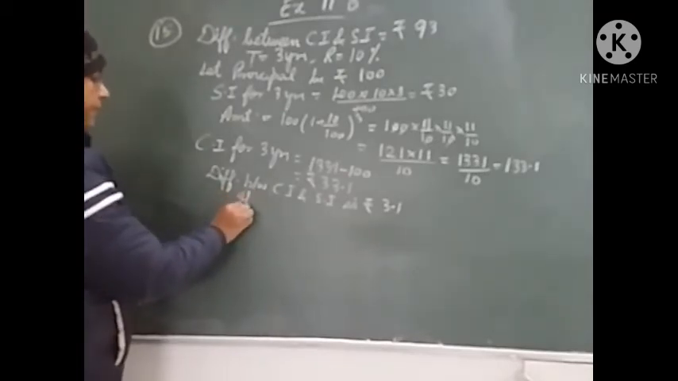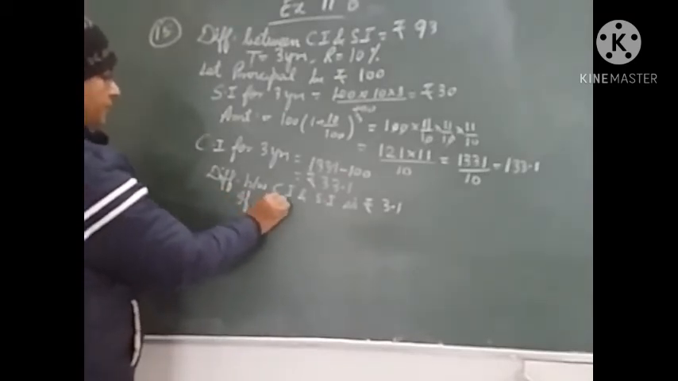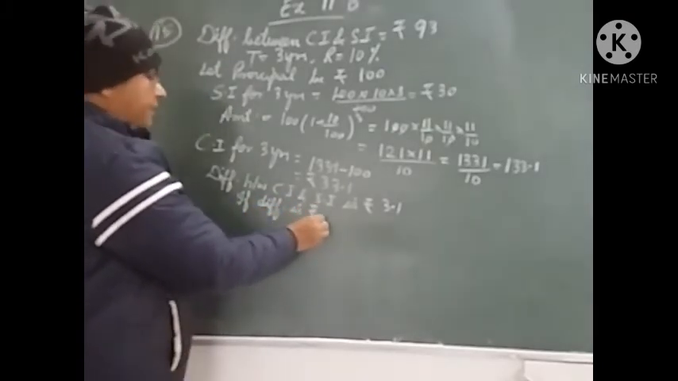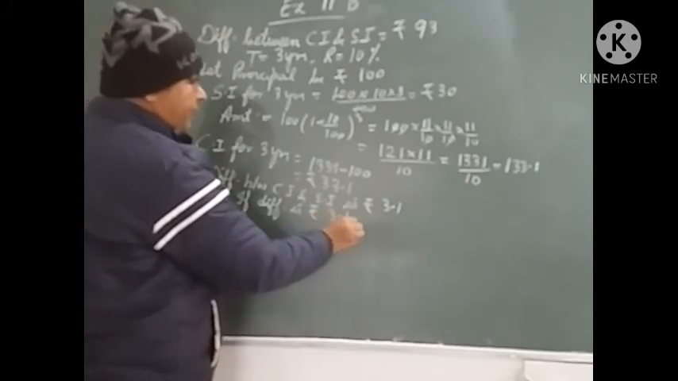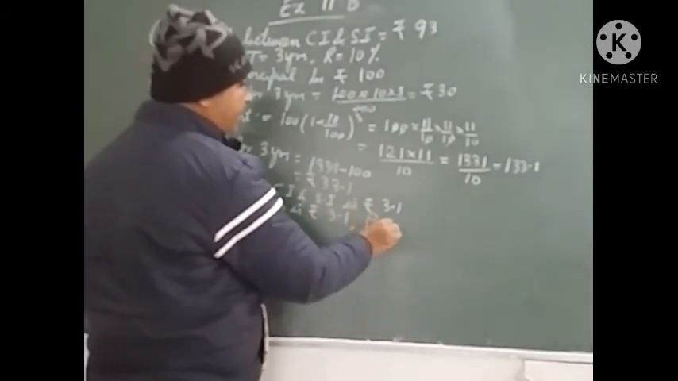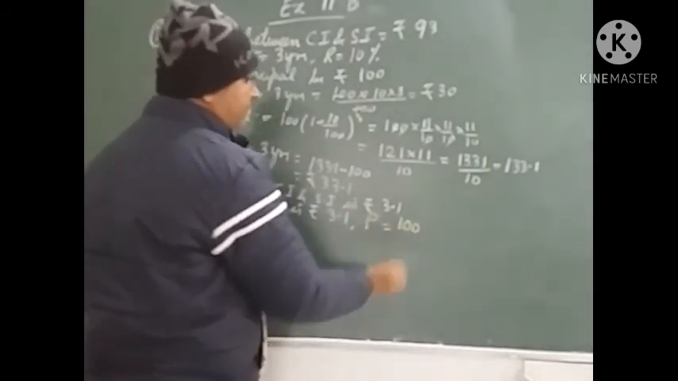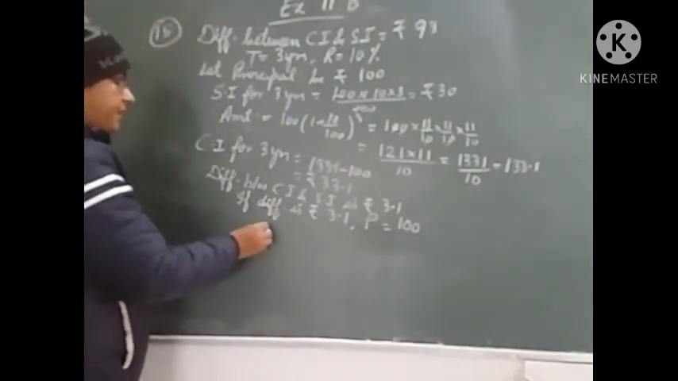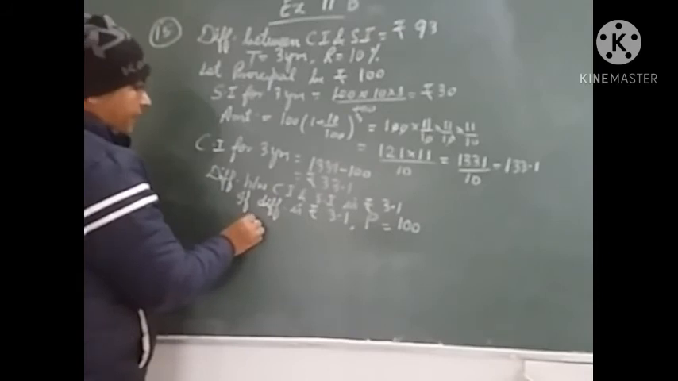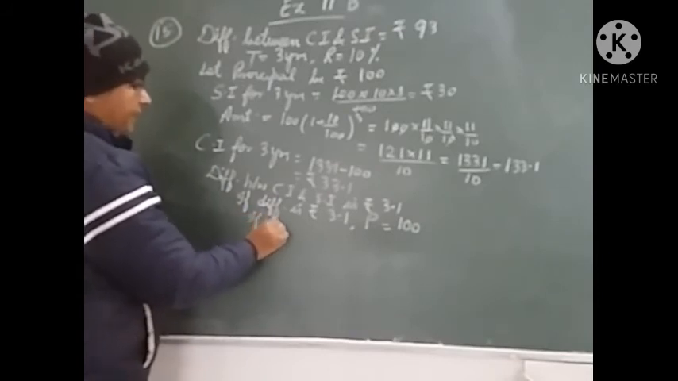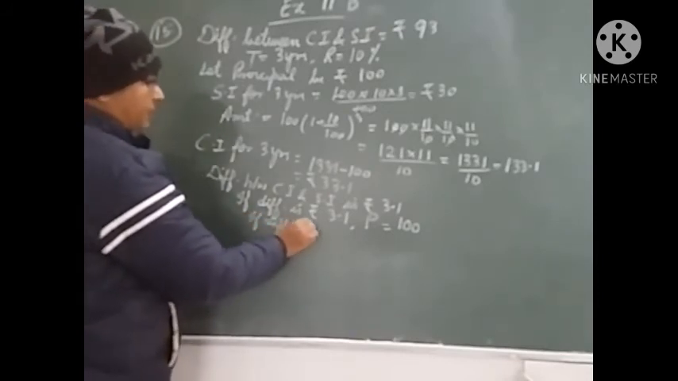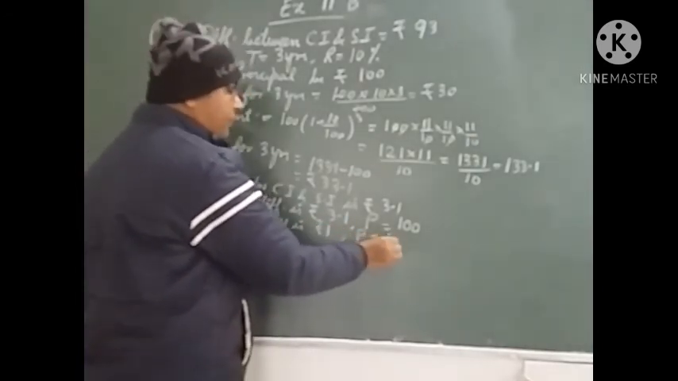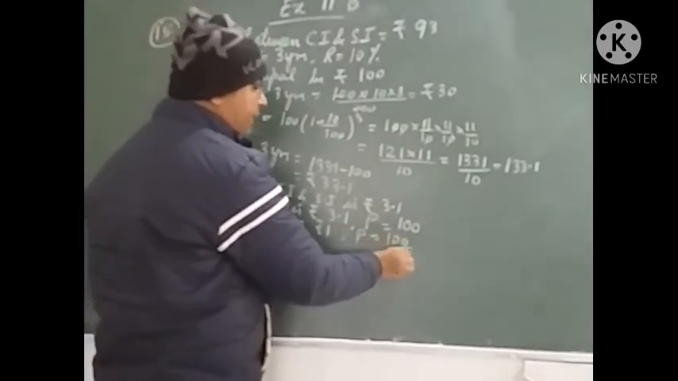If the difference is rupees 3.1, then the principal we have taken is rupees 100. Only then is the difference 3.1 coming, when principal is taken as 100. Second step: if the difference is rupees 1, then the principal will be 100 upon 3.1.